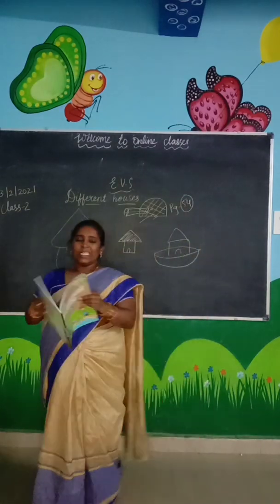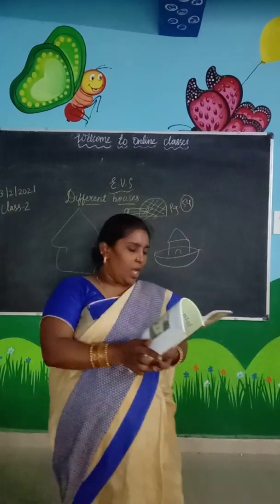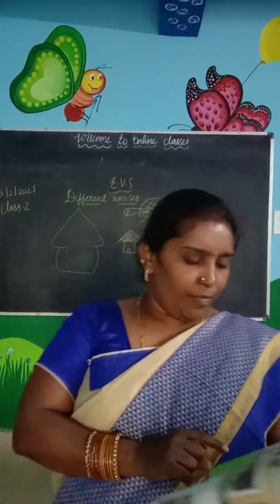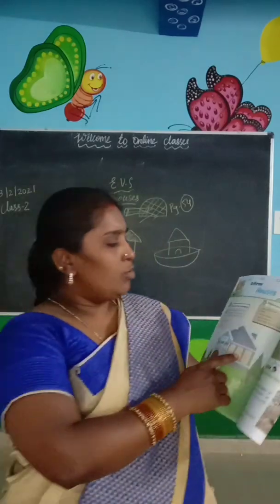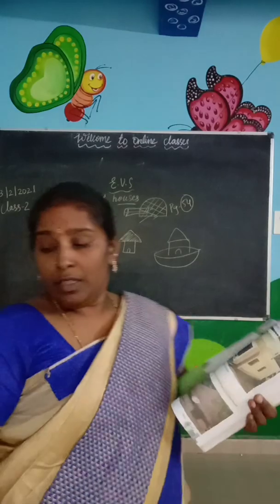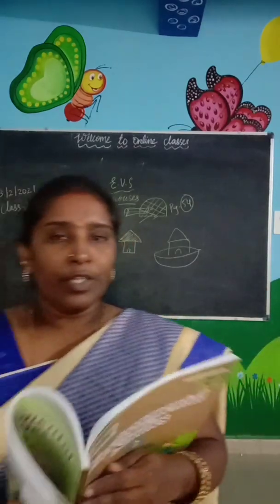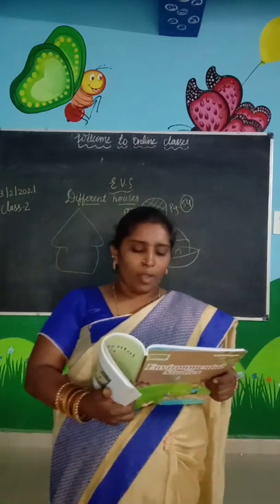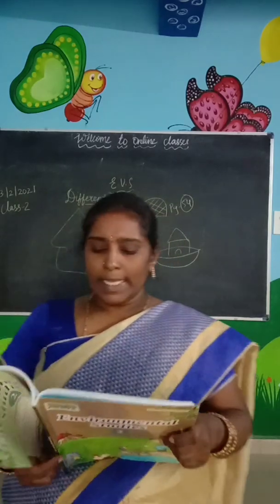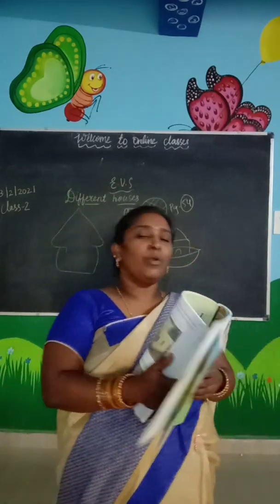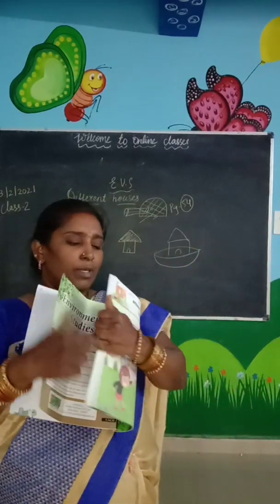What is there on page 54? See, one house is saying welcome, and in this lesson we are going to discuss types of houses, roofs, a good house, special houses, and people who build a house. All these points we are going to discuss in this lesson.